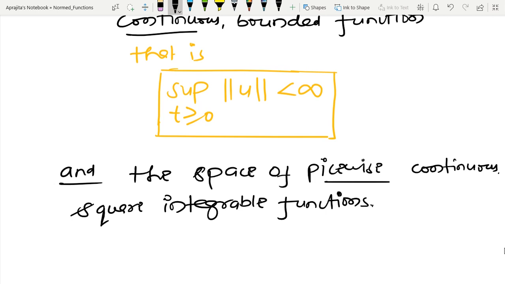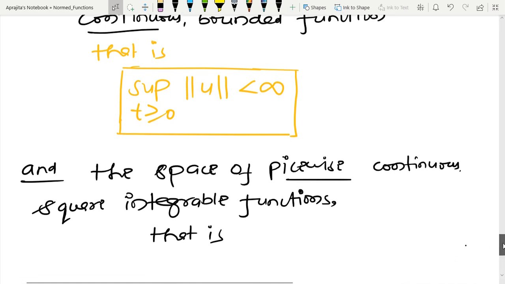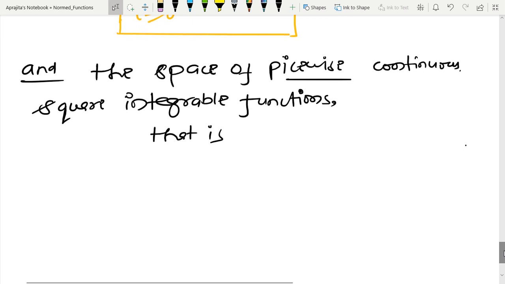If you observe, in the case of the column space, when we define the two norm, we take the square. But here I have a function space, so at each point you can assume that I have a column vector, because at each time instant you map from the interval to Rm.